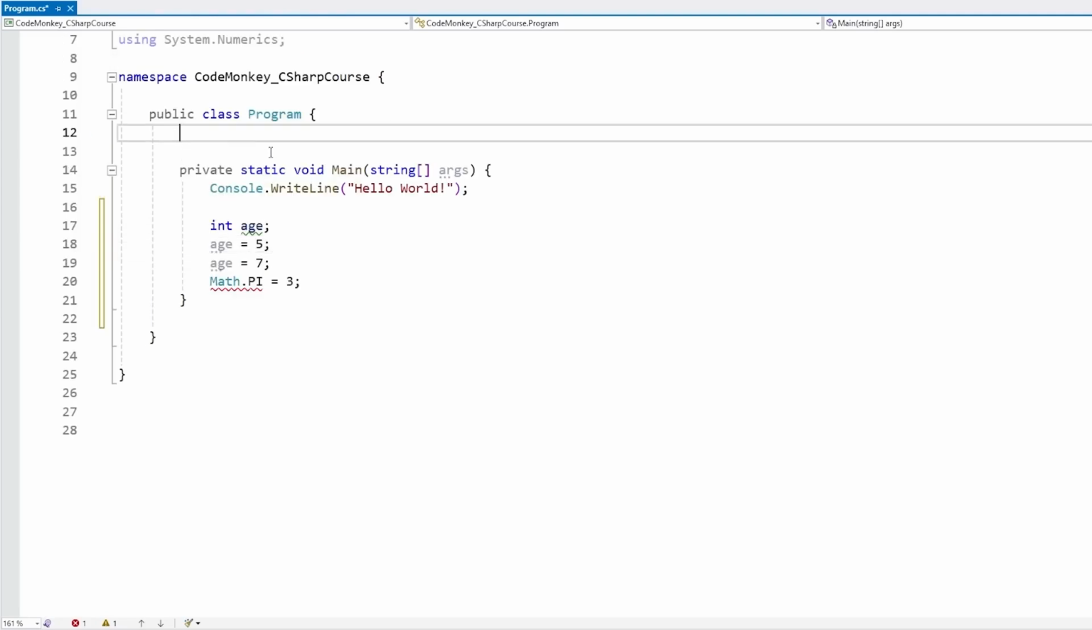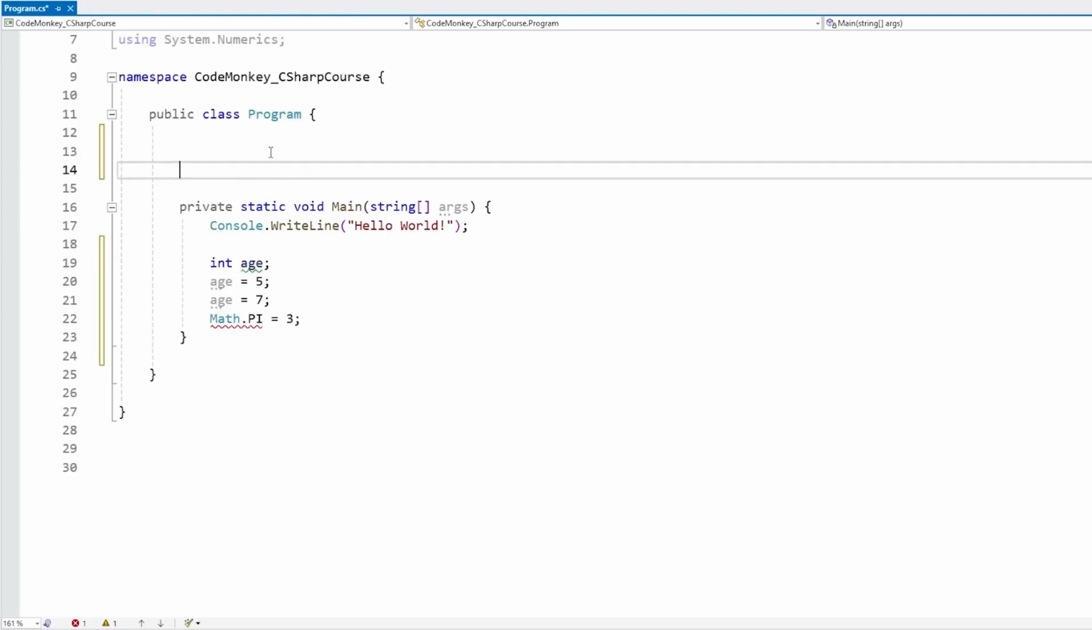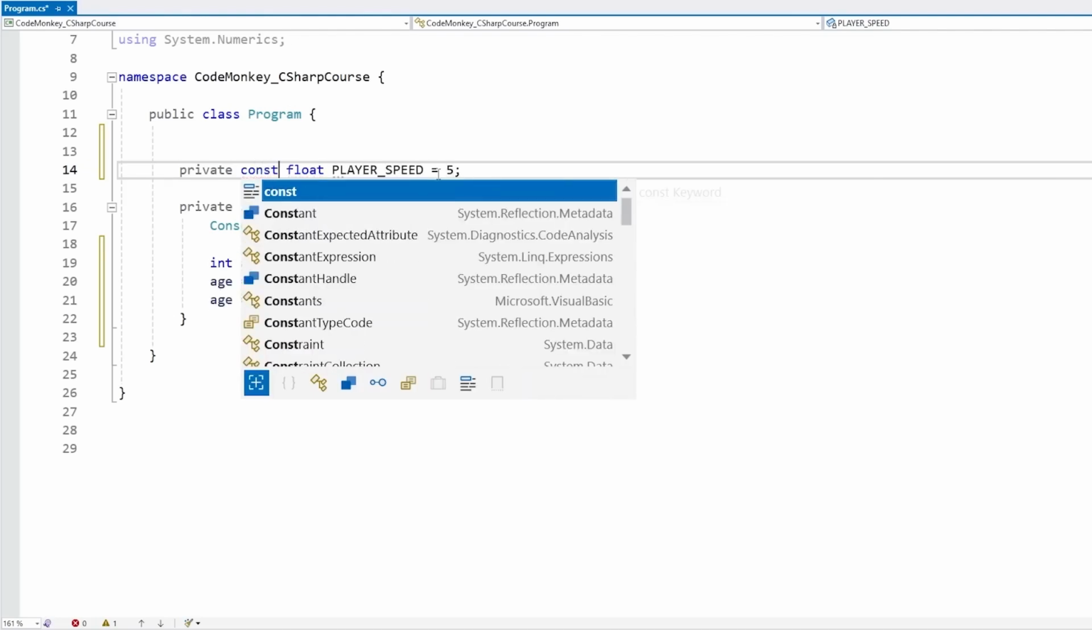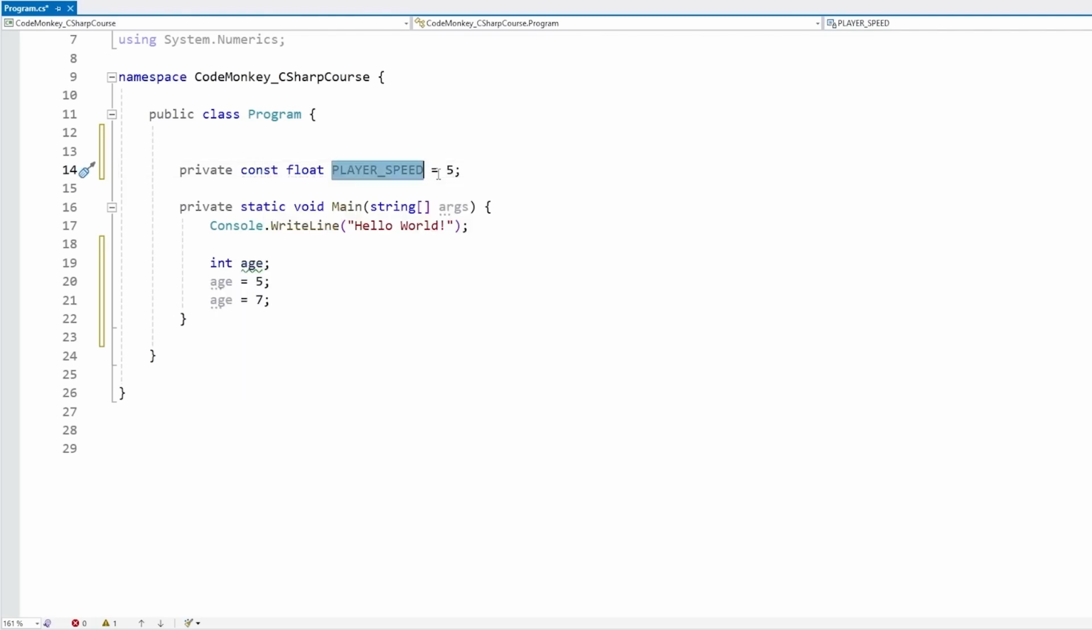So I need to define some kind of field for something where the value should never change. Like for example, some kind of float for some kind of player speed. If we set it like this, then this is a perfectly regular field, so we can read it and we can modify it. In order to make it a constant, we just go here and we add the keyword const. And there it is, and now we can use this field whatever we want, and this is always going to have this constant value.